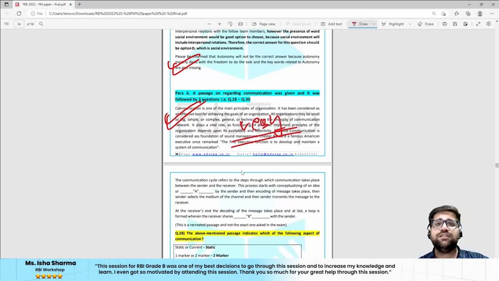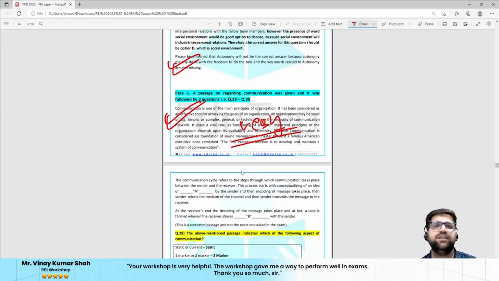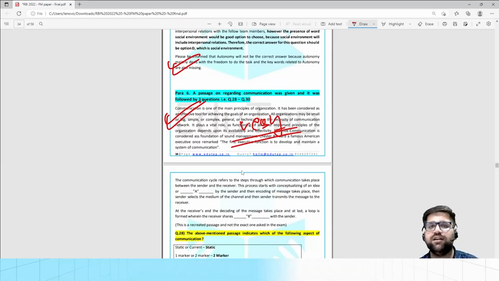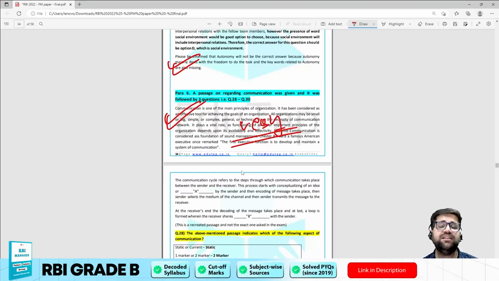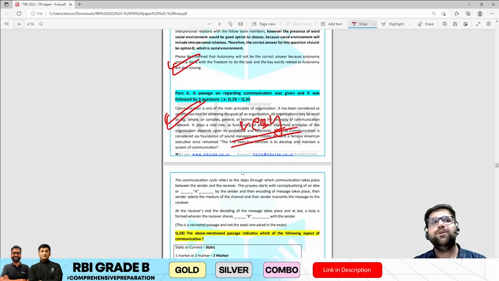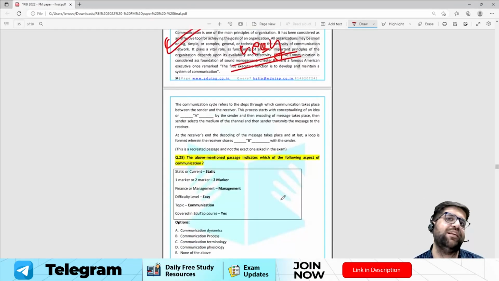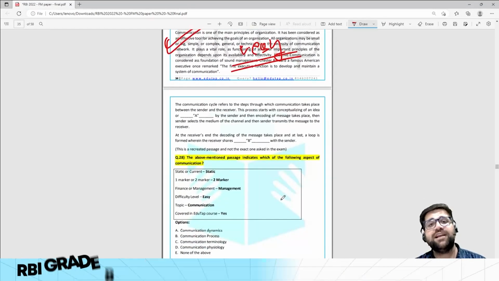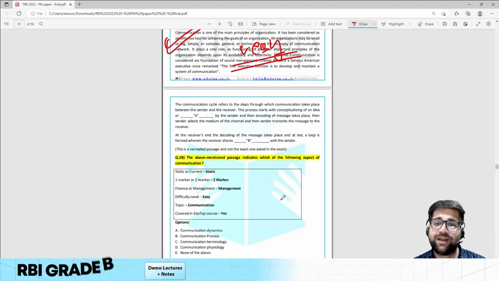Yes, because in communication we have different concepts, right? We study the process, we study the models, we study the types, the types of non-verbal and verbal, and the difference between all these components. We study the personal barriers, but the whole communication concept is based on the process of communication, and the process of communication is very easy to understand. There are 7 steps, but that can be extended to 8 steps as well. According to the Shannon and Weaver model, there can be 8 steps as well.